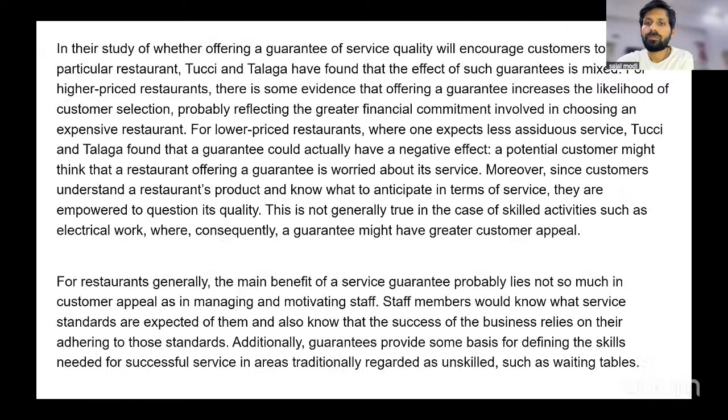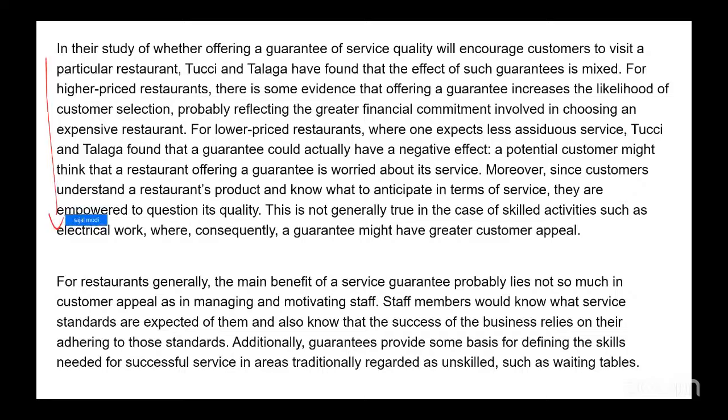Okay. First, the passage. So 2 paragraphs, we'll just focus on the big ideas in the 2 paragraphs, and then we'll move on to the question. So paragraph 1, in their study of whether offering a guarantee of service quality will encourage customers to visit a particular restaurant, offering a guarantee that we guarantee this service. If you don't get it, we'll give you back your money, something like that. Tucci and Talaga have found that the effect of such guarantees is mixed. It is mixed, right? It depends on some factors.